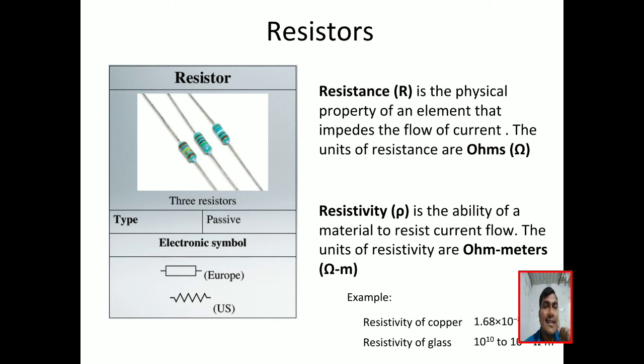Now, what is resistivity? The ability of a resistor or material to resist the current flow is called resistivity. Its unit is ohm meter. So the resistivity of copper is very low because copper is a good conductor. Glass is an insulator, so the resistivity of glass is high.